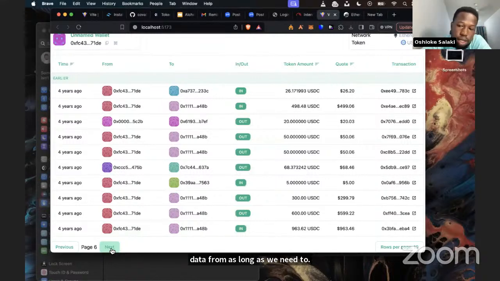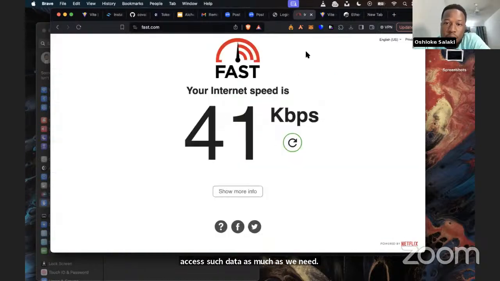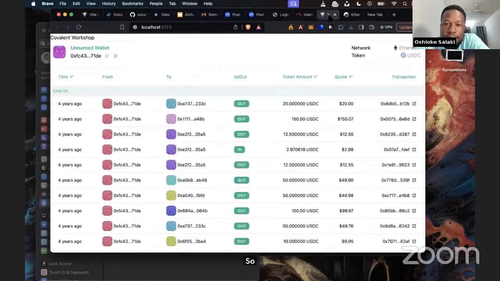So that's why we say Covalent helps us to access historical data on the blockchain that normally it will be very hard for us to access, but Covalent provides tools such as their unified API and GoldRush key to enable us to access such data as much as we need. So that's it. So the topic of this presentation is reactivity.